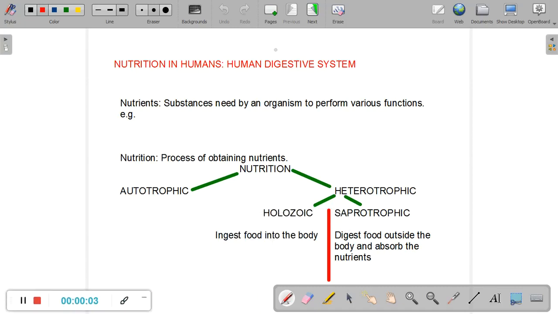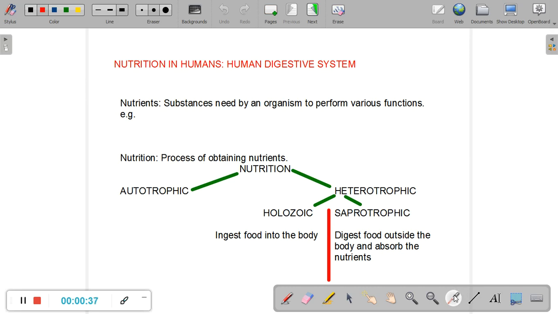In this session we will study nutrition in humans and how human beings obtain nutrients. But before we get into that, we need to understand a couple of terms, a couple of concepts. The first one is that we should try to understand what nutrients are. A nutrient is any substance that is needed by an organism to perform various functions, such as growth, reproduction, repair, regeneration, etc.